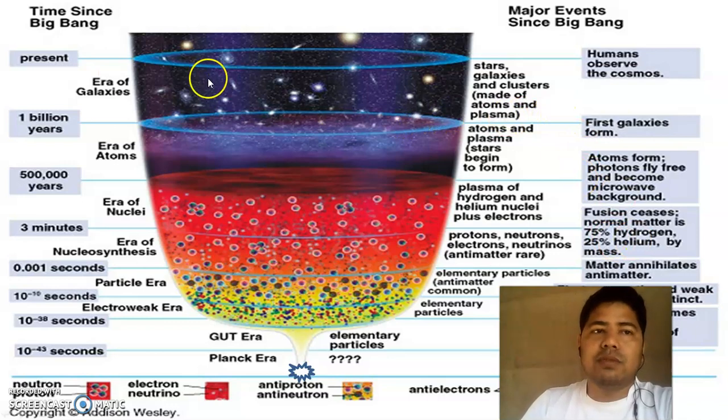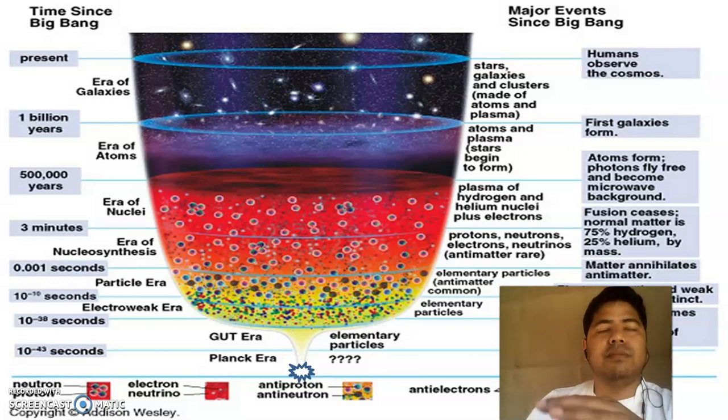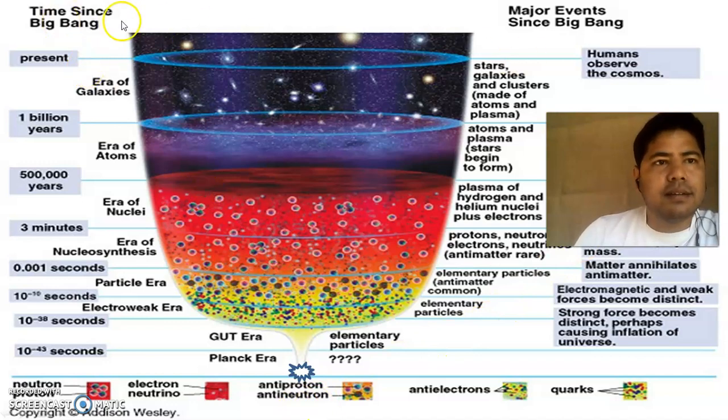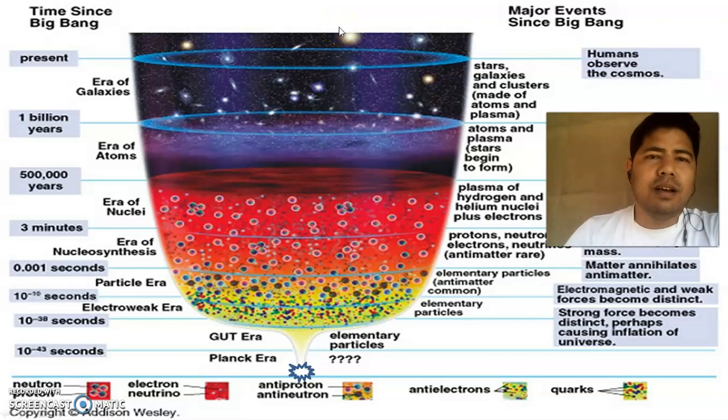So this is what we see today, and it evolved from a singularity and a big bang, which occurred around 13.8 billion years ago. Okay, this is the big bang. This is what is called the chronology of this universe that we have discussed.